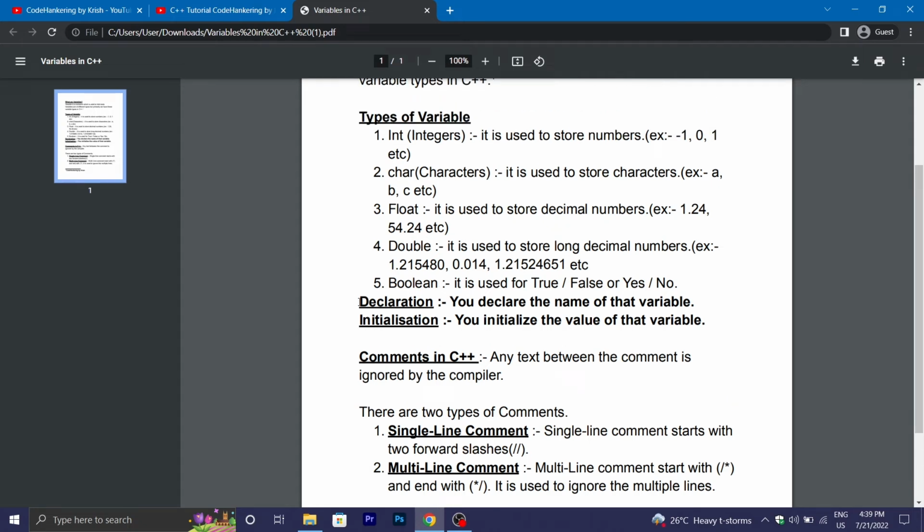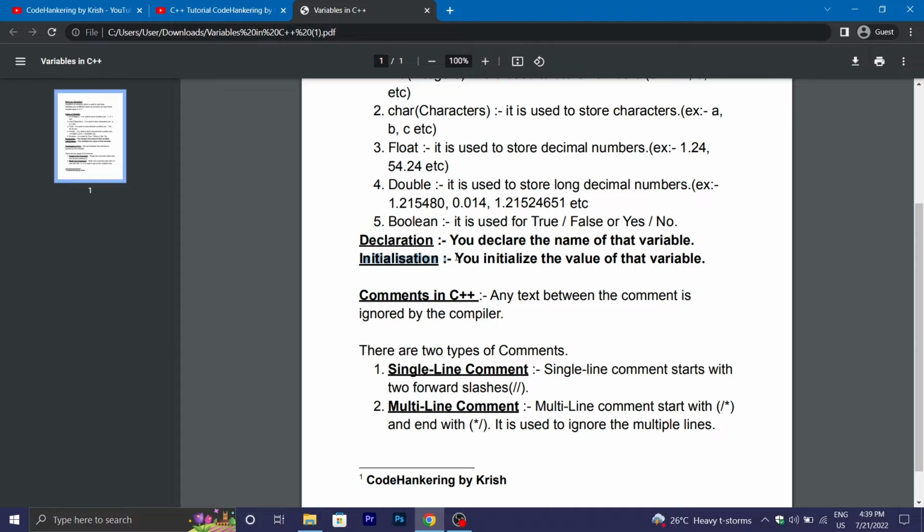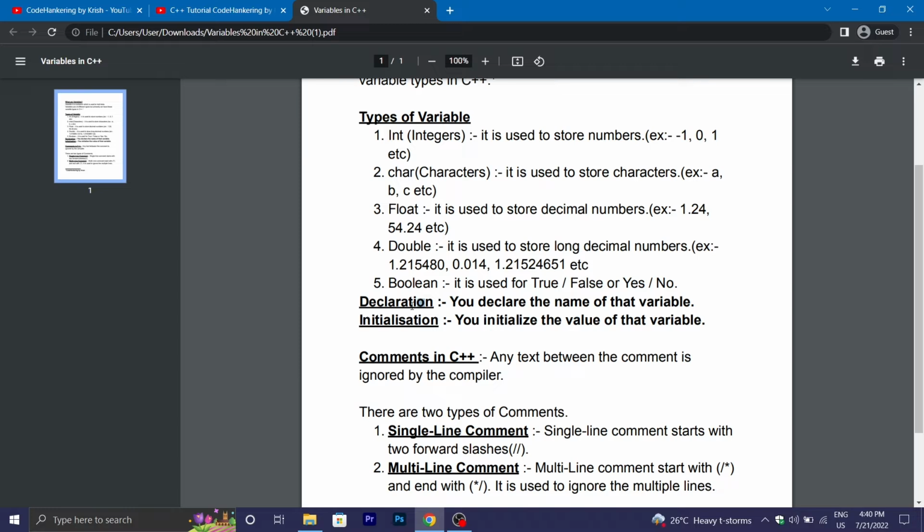In the previous video, we also discussed the declaration and initialization of variables, but we also discuss it in this video. What is declaration? Declaration means you declare the name of that variable. For example, to declare an integer variable, you type int and the name of the variable, like int a, which is called declaration. Initialization means you initialize the value of that variable. For example, int a is equal to 10. Here 10 is the value of that variable, so this is called initialization of the variable.